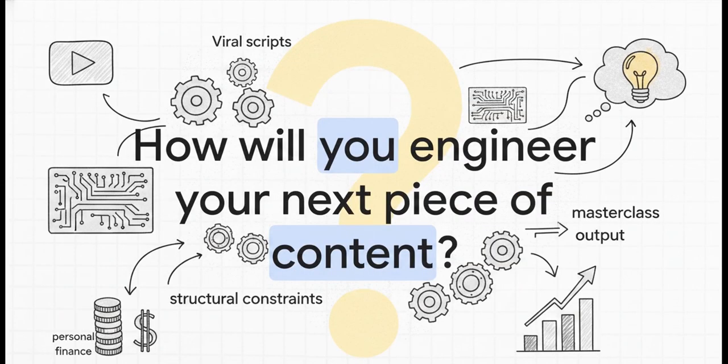So we've just seen the exact anatomy of a viral script engine. From structural word counts to embedding psychological triggers to directing visual cues, this level of detail completely removes the guesswork. It proves that the difference between a generic AI response and a masterclass output is entirely in the architecture of your instructions. Which leaves us with a powerful question. Now that you know the anatomy of a perfect prompt, how are you going to engineer your next conversation with AI?